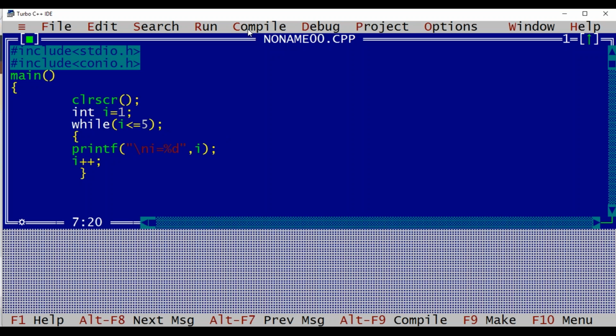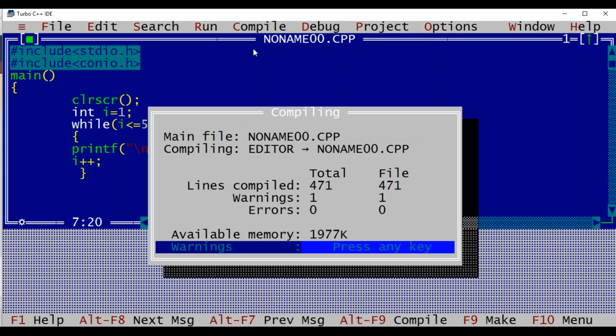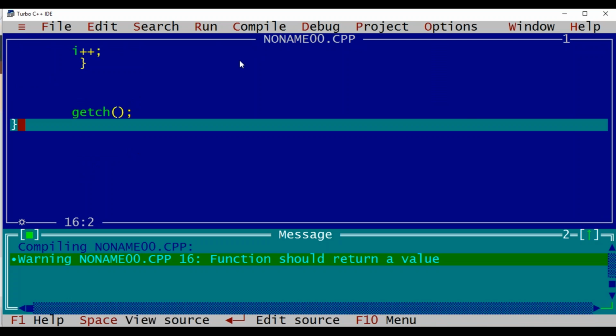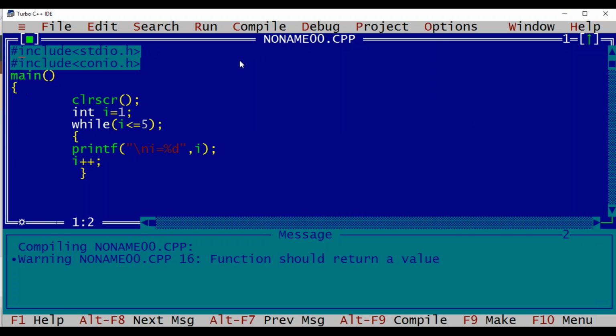Again, one more point I'll note over here: if I give one semicolon here, the semicolon will not give a compile time error because it is a valid statement. So there is no error. But what will happen is this semicolon becomes part of the while loop, and every time, till the condition is true, it will just execute the semicolon. So as the counter is not working, it's not able to reach i++, so i's value will be 1 only and it will be less than 5 endlessly. The application will be stuck in the while loop itself.